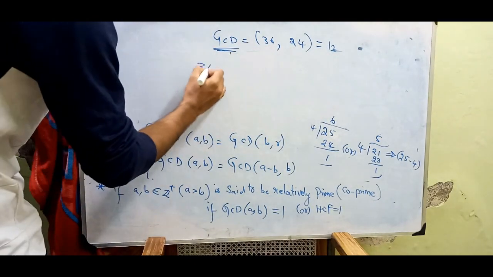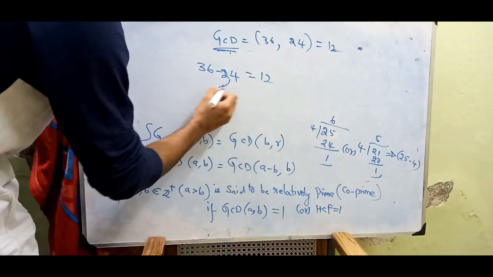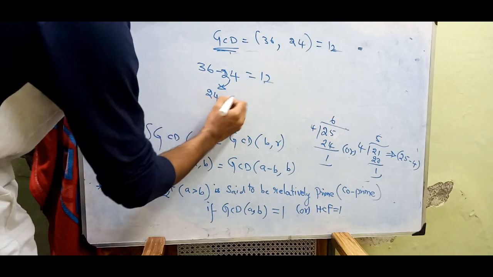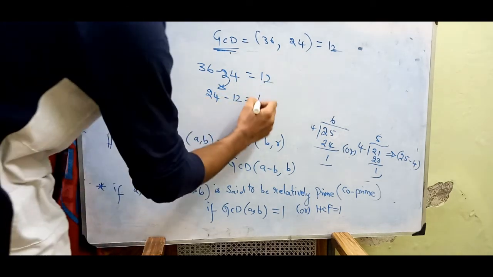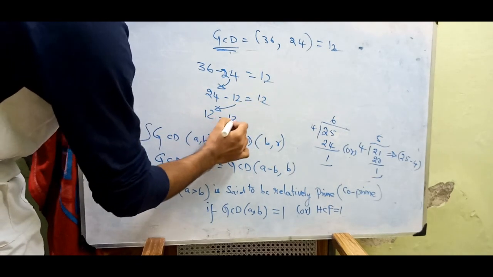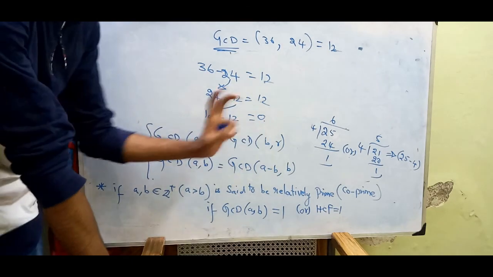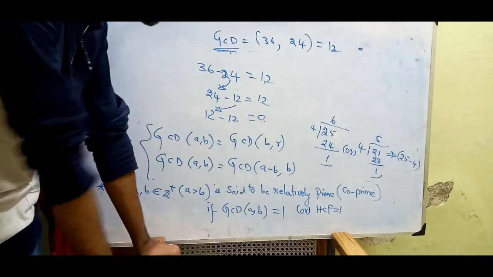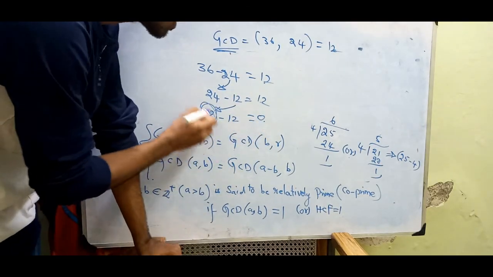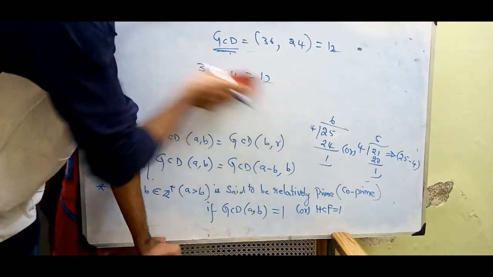If you write 36 minus 24, we get 12. Now take the value 24 and subtract 12: 24 minus 12 is 12. Again take this value 12, then 12 minus 12 is 0. The values get exhausted, finished, so there is no element left. So we say 12 is the last nonzero remainder, and that is the required GCD.